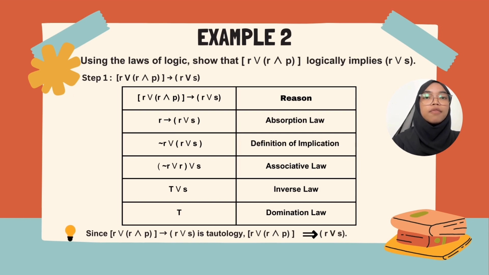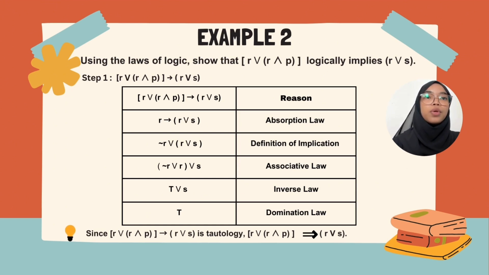For example 2, using the laws of logic, show that R or (R and P) implies R or S. First step, we use the absorption law for the statement R or (R and P) implies R or S. As a result, we will get R implies R or S. Since there is an implication symbol, we have to change it using the definition of implication, and we will get negation R or (R or S).